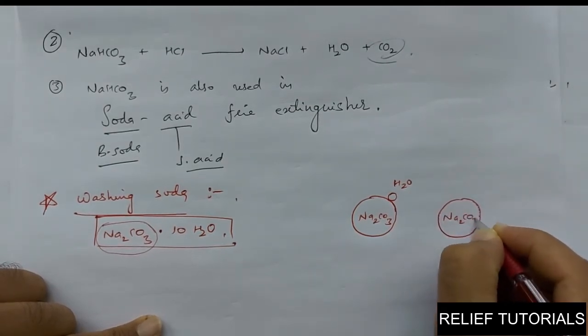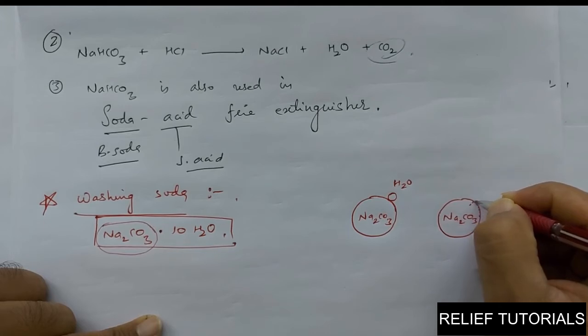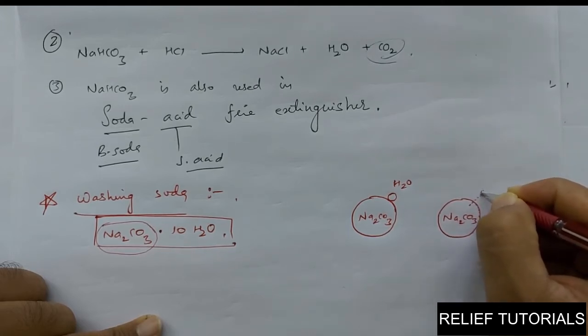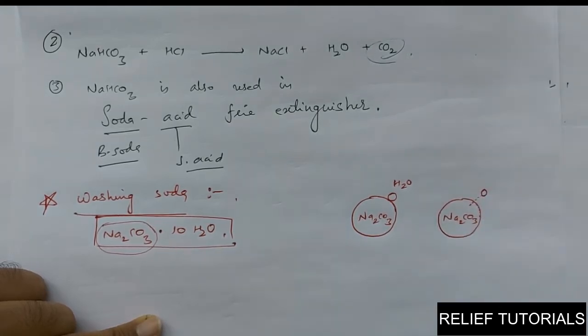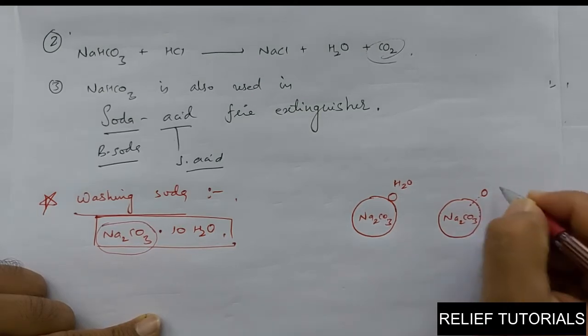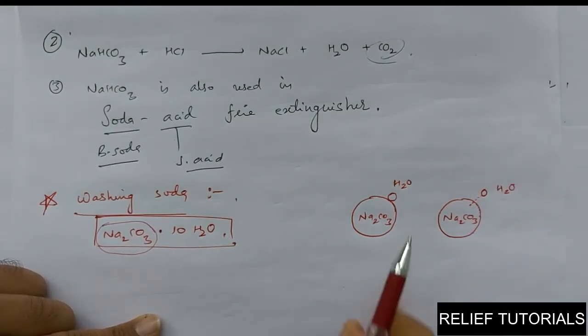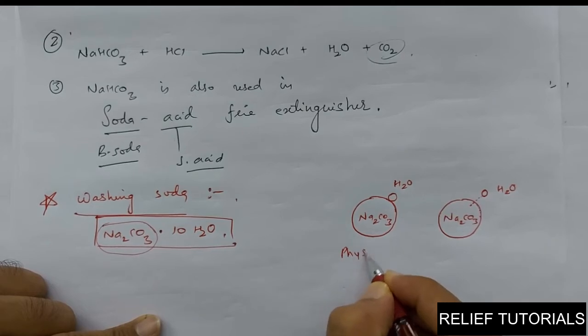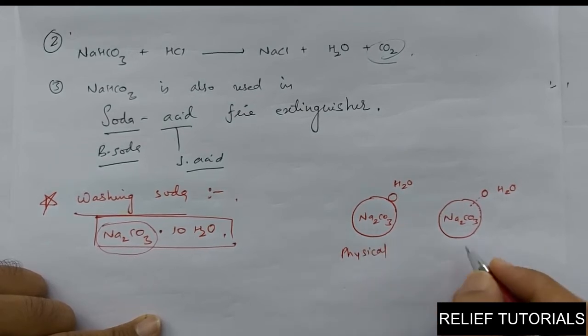Let us say this is Na2CO3 and this is one of the water molecules connected by means of a chemical bond. It is not physical contact, it is chemical contact. So there is a difference in these two water molecules connected to the parent molecule. This is called physical contact and this is called chemical contact by means of a bond.